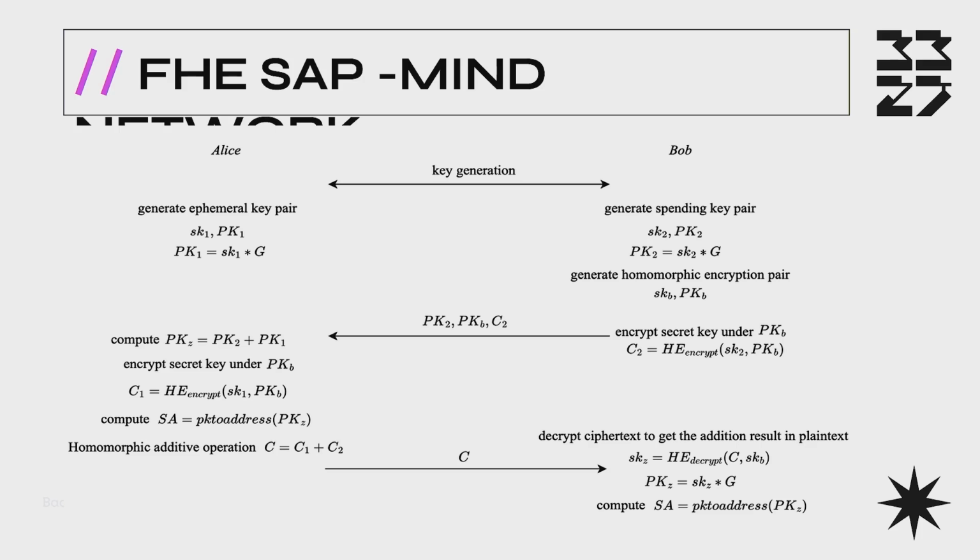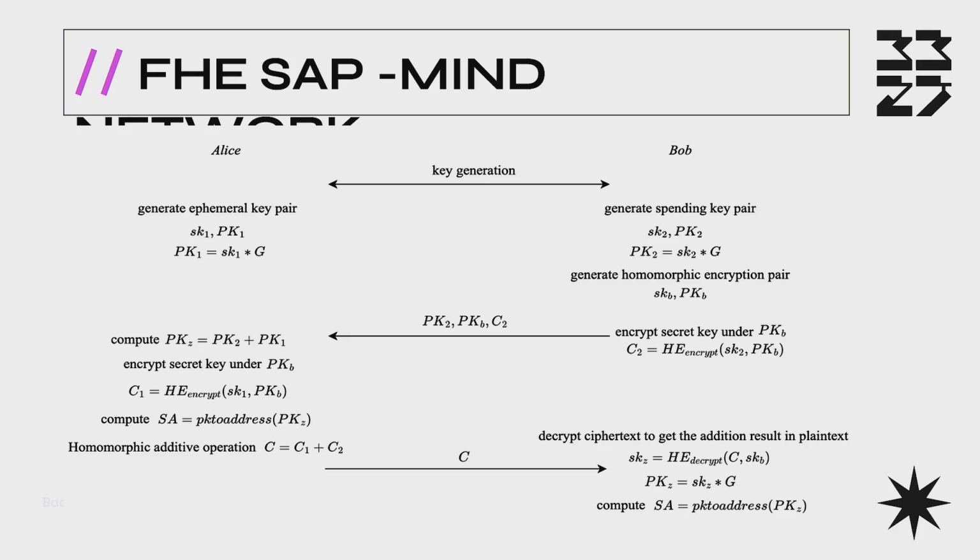address protocol. And this protocol was constructed by Mind Network. In this protocol, we have Bob, who is a recipient, and we have Alice, who is the sender. And here we can see the secret key for the stealth meta address and the public key for Bob's meta address. And we can see here that Bob obtained this public key as a result of multiplication of his private key with the generator point on the elliptic curve. Okay.